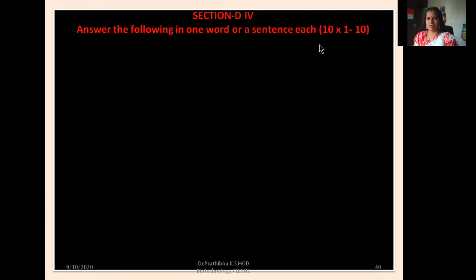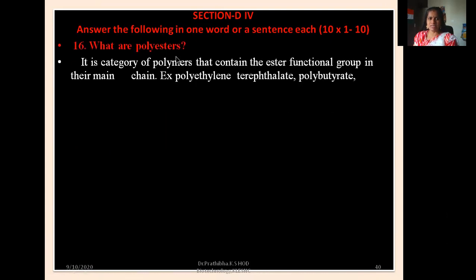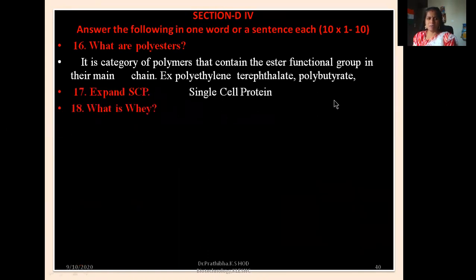You'll get 10 questions here. Each question carries 1 mark. What are polyesters? It is a category of polymers that contain the ester functional group in their main chain. For example, polyethylene terephthalate and polybutyrate. Expand SCP. SCP stands for single cell protein.